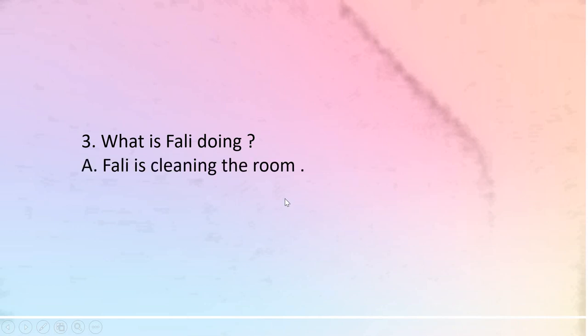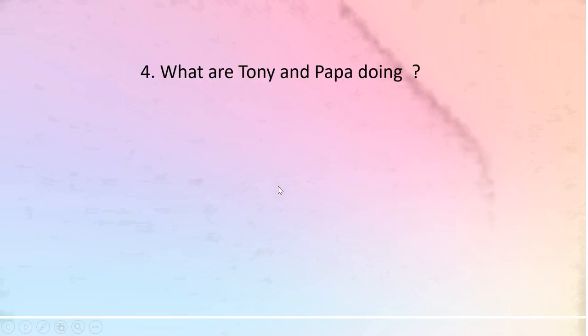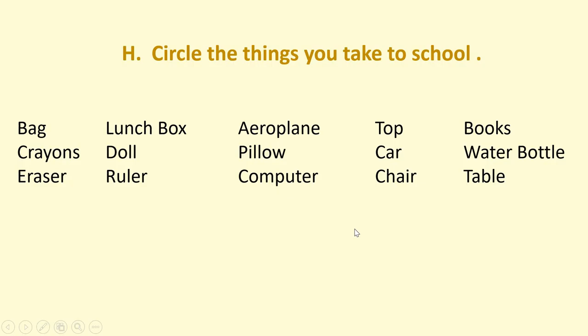Third, what is Fali doing? Fali is cleaning the room. Do you also clean your room? Do you help your mom? Always make your room tidy. Put your clothes, your shoes, your toys in a proper place. And also your books. Okay? Number 4. What are Tony and Papa doing? Tony and Papa are washing the car.